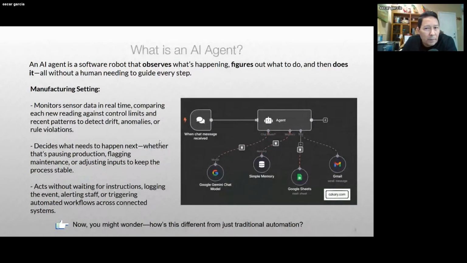So basically, we're going to talk about an example to make it more concrete. Let's say we are in a manufacturing setting. If you're not familiar with that, just understand that there's a lot of data flowing in a manufacturing plant where they're building CPUs or whatever other products, right?